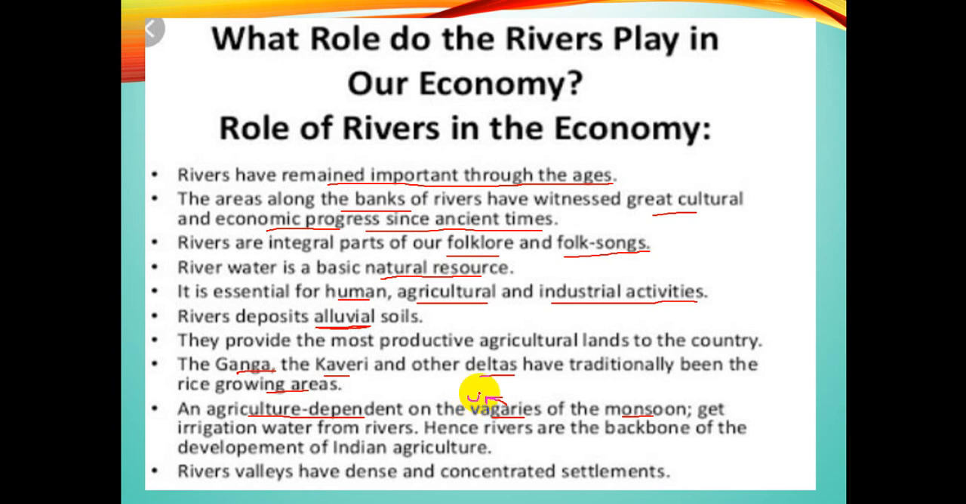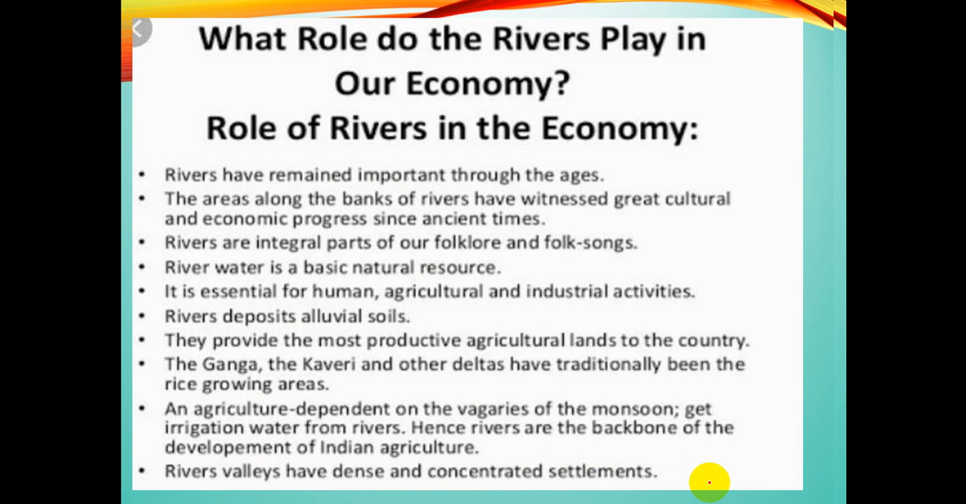So, when agriculture is basically dependent upon uncertainties, from where do we meet our demands for irrigation? We get the water from the rivers. Rivers are the backbone for the development of Indian agriculture, and river valleys are the concentrated areas of settlement, the dense settlement zone, because the river is the most important source and is easily and readily available for its various utilization.